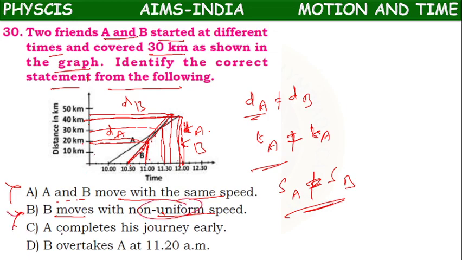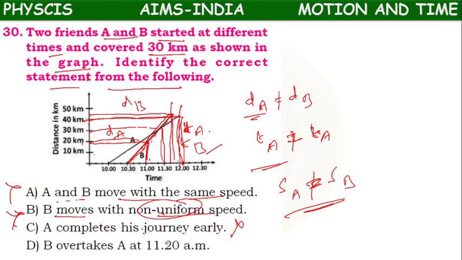Wrong. A completes his journey early. So here B has taken less time compared to A. So this is wrong. So B has reached early compared to A.